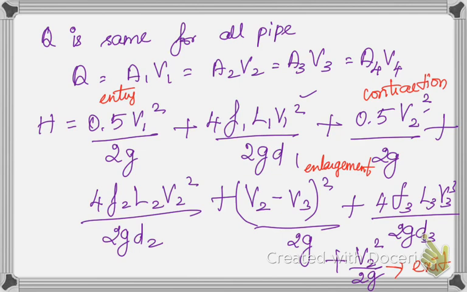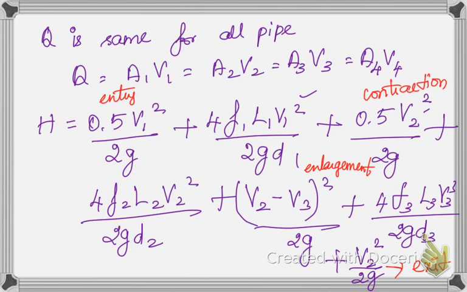So this is how you have to account for your minor loss. We have to be very careful whether the water is entering, getting contracted or getting enlarged, and if there are any pipe fittings, accordingly we have to take the minor losses into account. According to the figure only, I have taken the minor losses here, and this is not the general formula, because there may be changes. Initially the pipe can be enlarged and then contracted, or in between some pipe fittings can be given. So when a problem is given, it should be read carefully, and accordingly the minor losses should be included then and there. So this value is according to what the figure is drawn earlier.